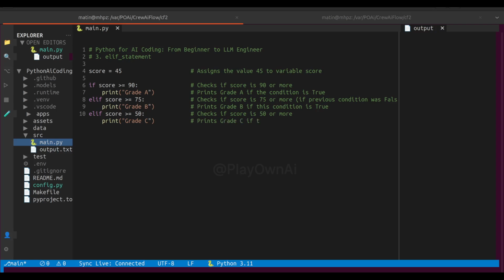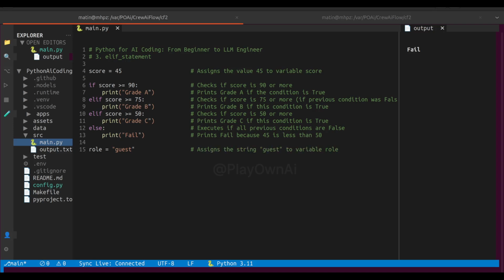First, define the role of the user. Type role equals, inside double quotes, admin. Now check the user's role and show a message based on that. Let's write our first condition. Type if role double equals, inside double quotes, admin, colon. Then on an indented line, type print, inside double quotes, welcome admin. This condition checks whether the user's role is admin. If true, Python prints welcome admin.